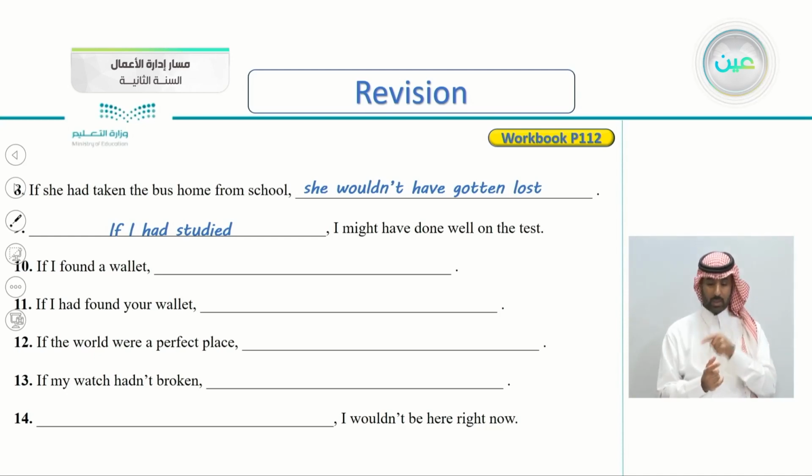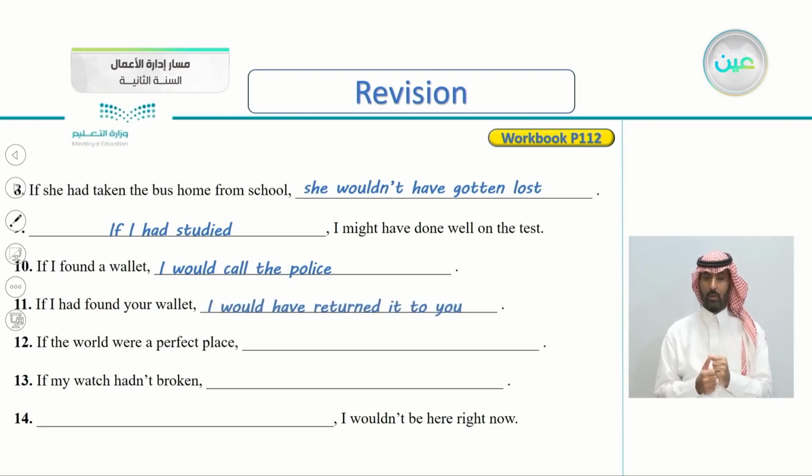Number 10, if I found a wallet, what would you do? If I found a wallet, I would, for example, take it to the police, look for the owner, and so on. I would call the police. So you can answer any way you want. If I had found your wallet, so this is a past hypothetical. If I had found your wallet, I would have returned it to you. If I had found, this is past perfect. If I had found your wallet, I would have returned it to you.